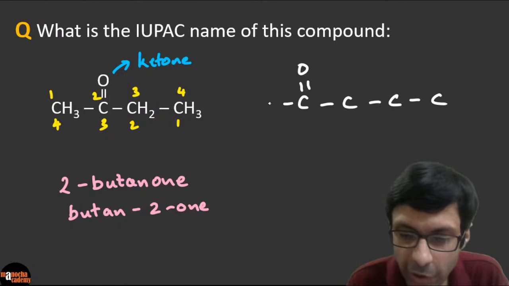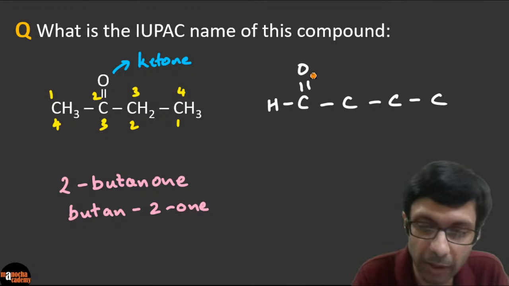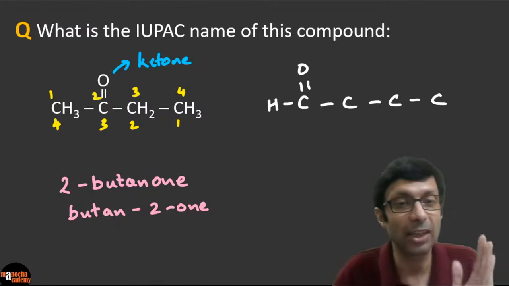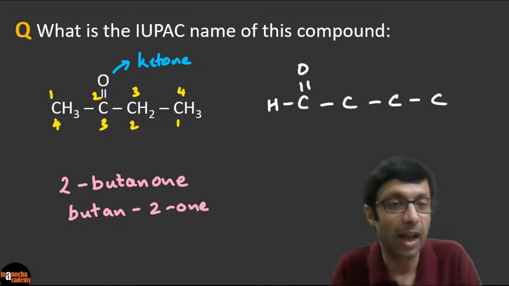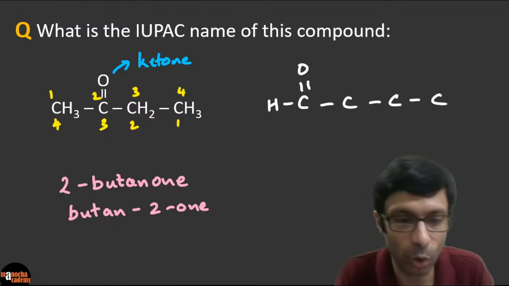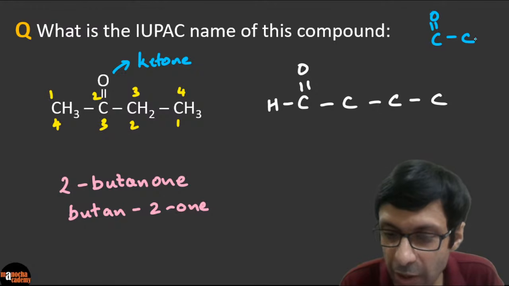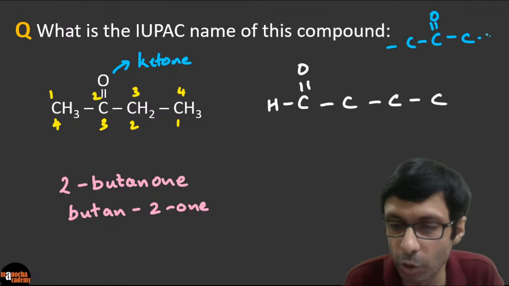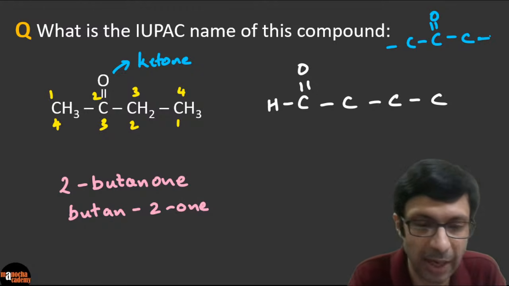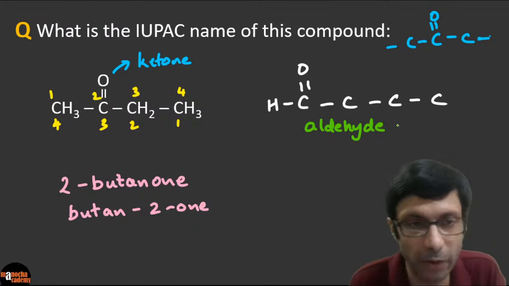The answer is no, because this will basically be an aldehyde. Because for a ketone, the double bond has to be on a carbon atom which has a carbon on both sides. So please understand, for a ketone it should be C double bond O, and there should be at least 1 carbon on both sides. So this is not a ketone. This is actually an aldehyde. So this is not possible, so we will remove this.